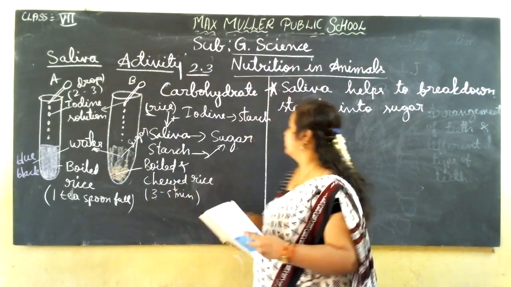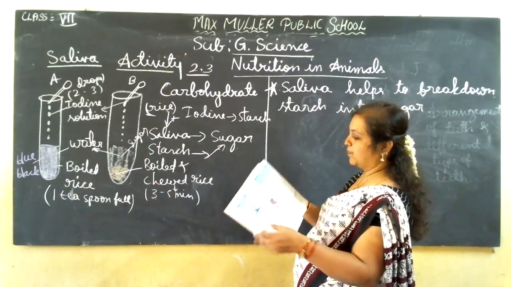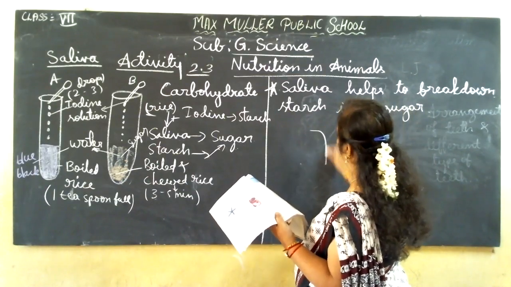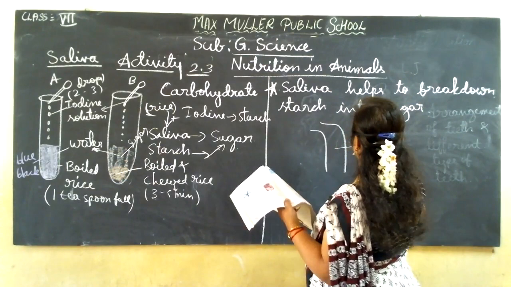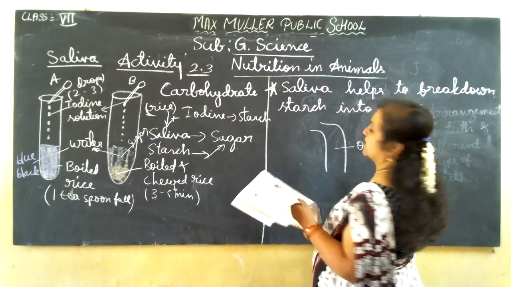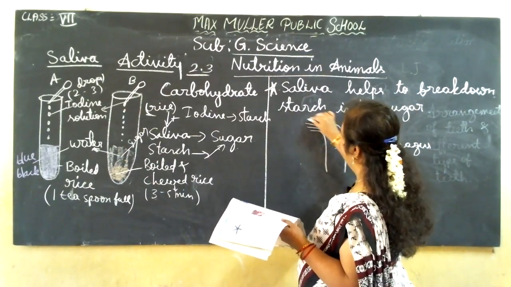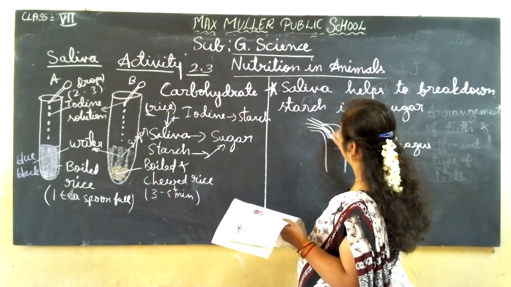See, here I showed you the digestive system. After the mouth, when you eat the food, suppose this may be the esophagus, the pipe-like structure. When you eat the food, both pipes come and join here.